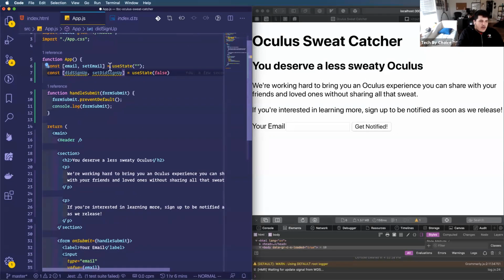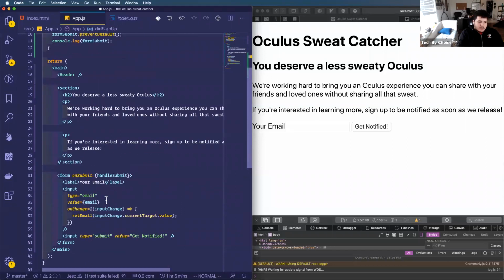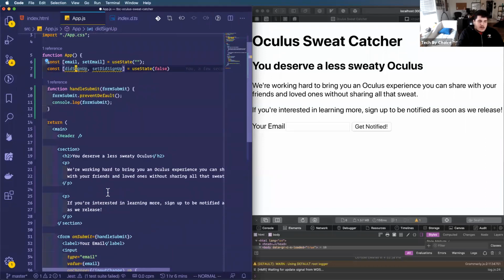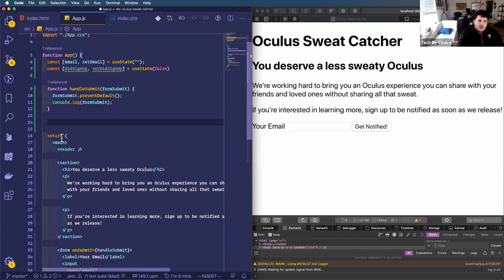So now what I want to do with didSignUp, I don't want to use anything in my current content. I want to say that before my application returns this content, I want to run a check.